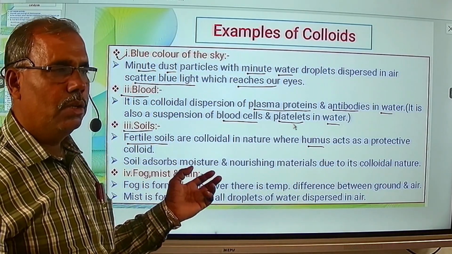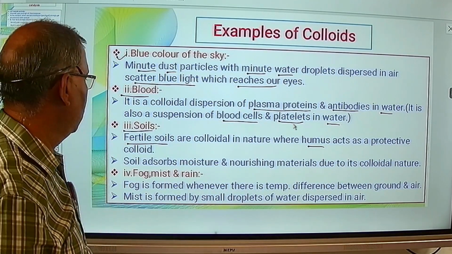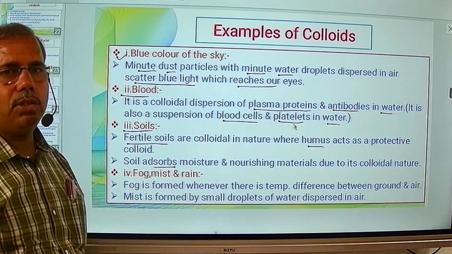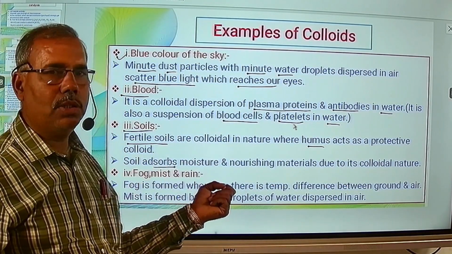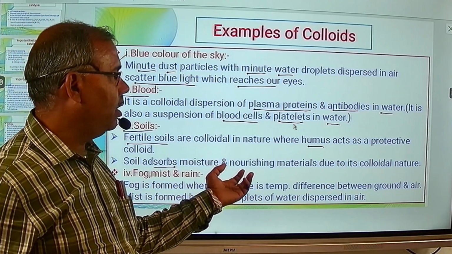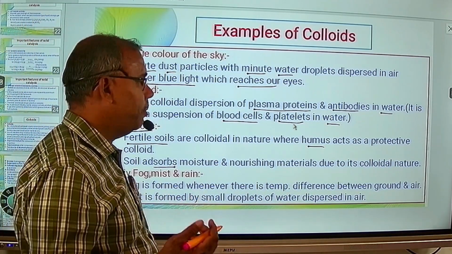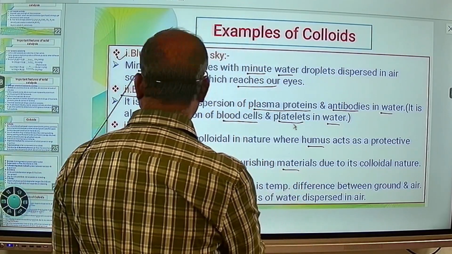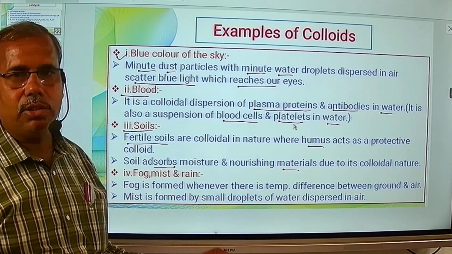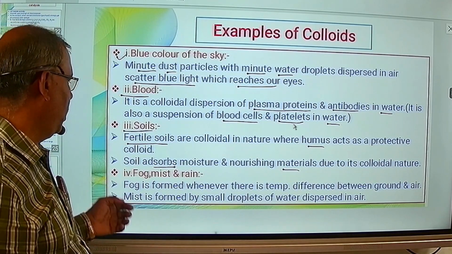So soil in which the humus is mixed, it acts as the colloidal dispersion, and due to this colloidal nature of soil, it adsorbs the moisture, that is water droplets, small water droplets, and nourishing materials, that is minerals and micronutrients which are required for growth of crops. So these materials are adsorbed on the soil due to its colloidal nature of the soil. So that is, we can say it is application of this adsorption.